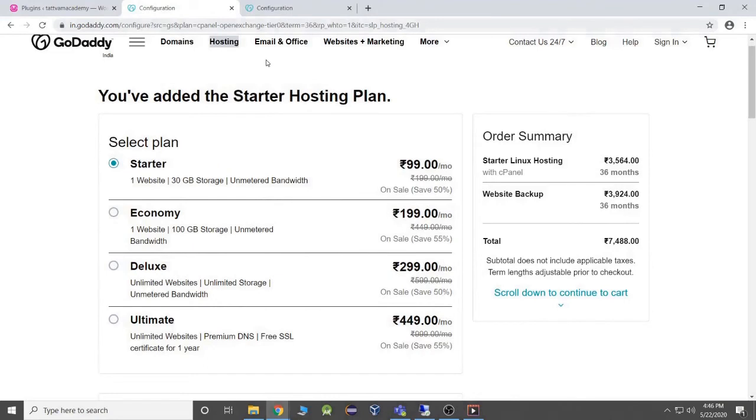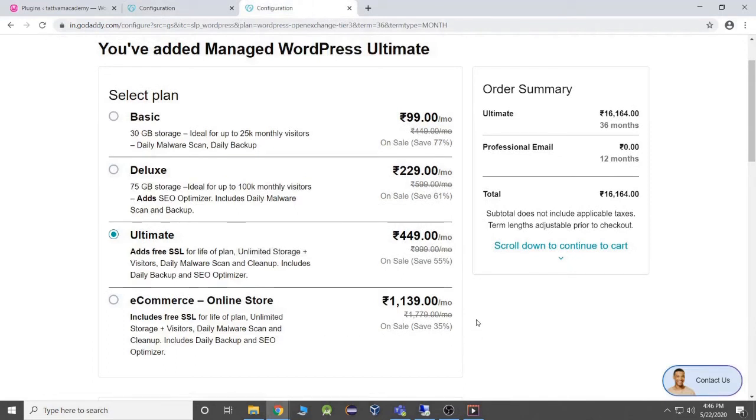For that I have already opened a few hosting plans which are given by GoDaddy. You can see over here you can choose Economy if you have a static website. If you have a moderate website you can go for the Ultimate one. If you have an e-commerce website they give you a specific plan for e-commerce. But in my recommendation I do not suggest this, because as the load increases your website performance decreases.